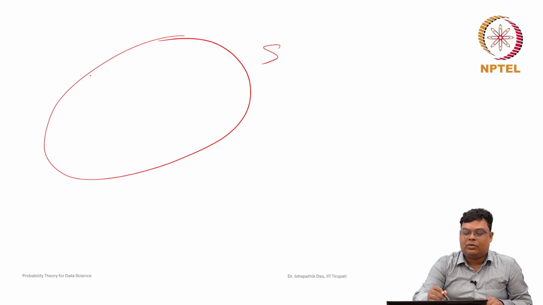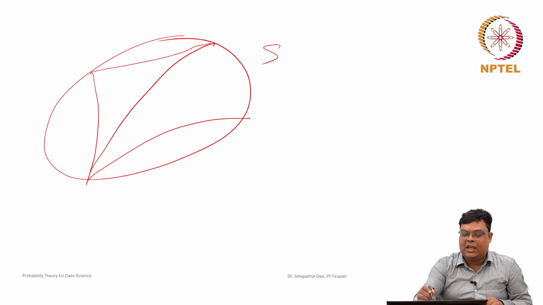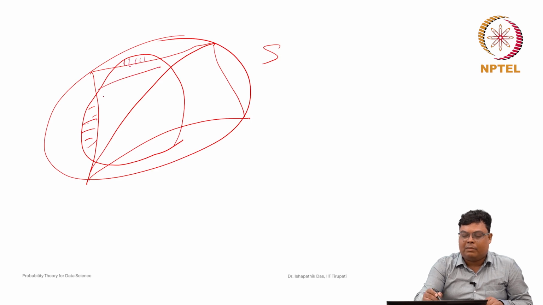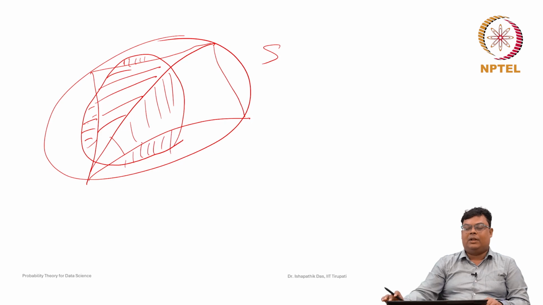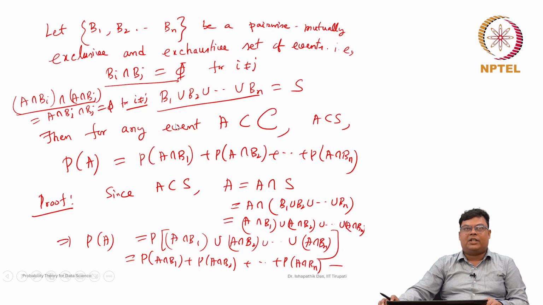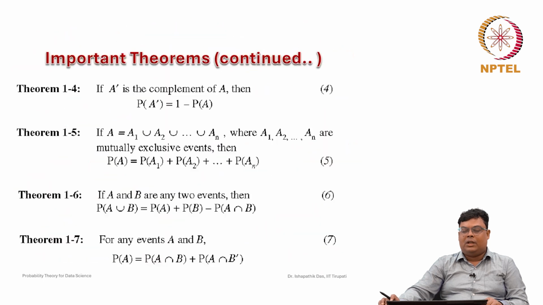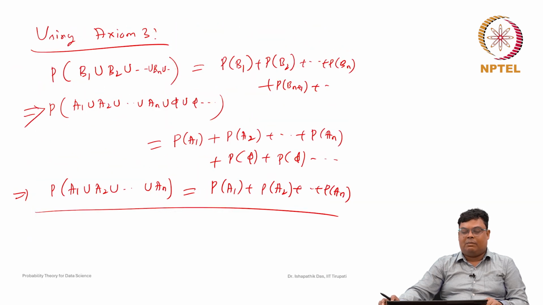Graphically, it is like S with a partition, and any event A is made up of a part of B1, a part of B2, a part of B3, a part of B4, and so on. This is the representation. These are some of the important theorems we have completed. Next we will discuss some other results.